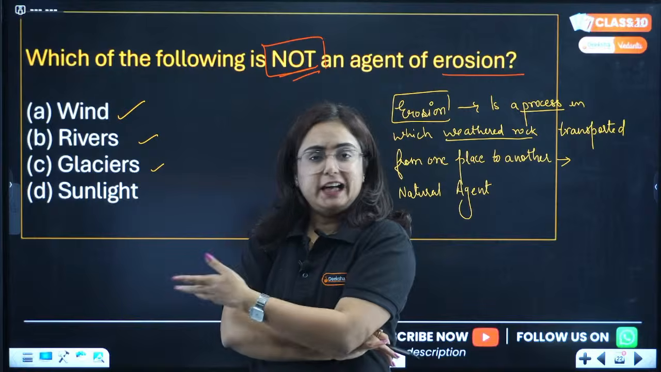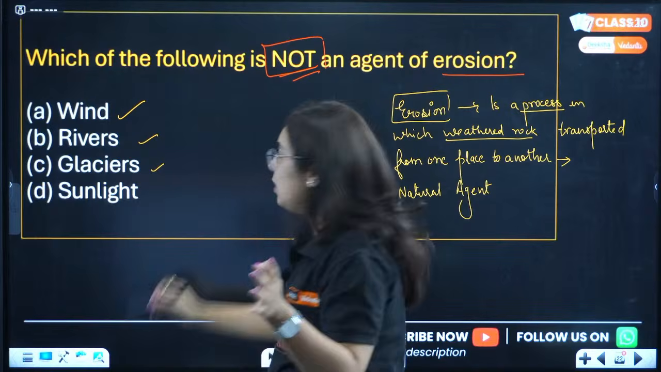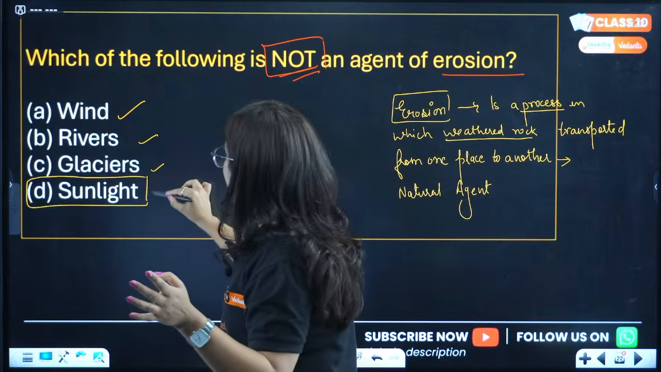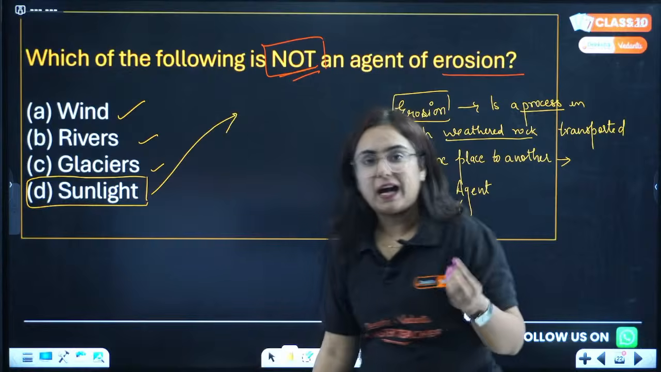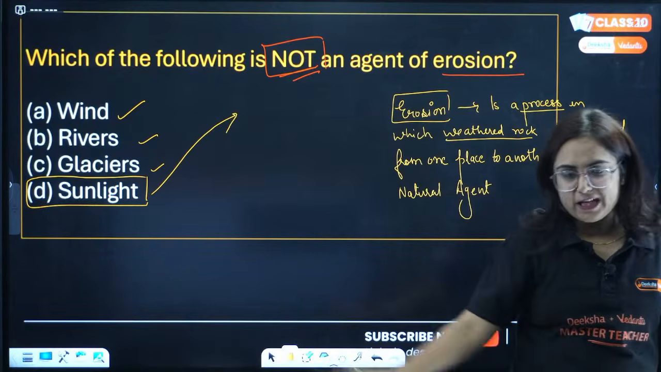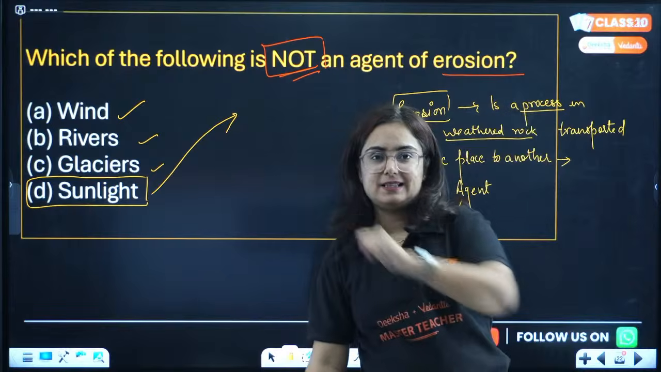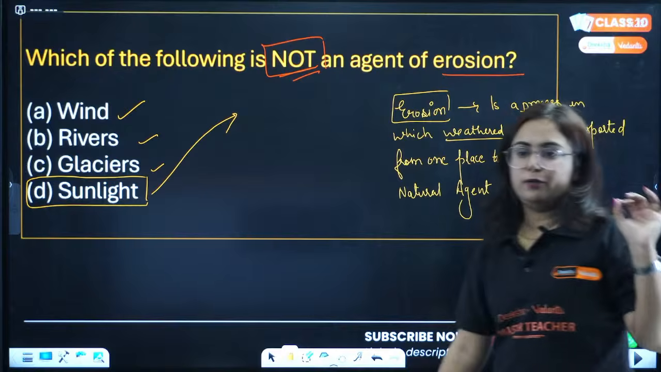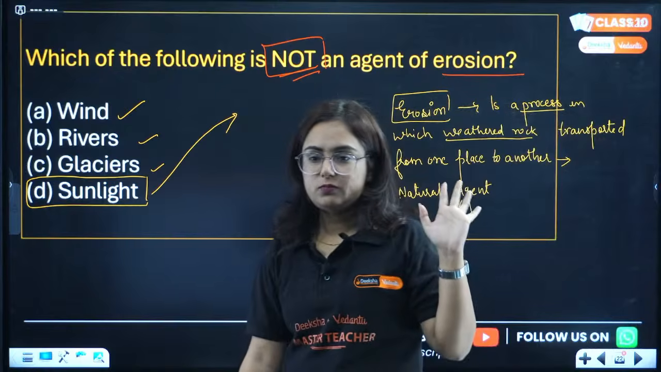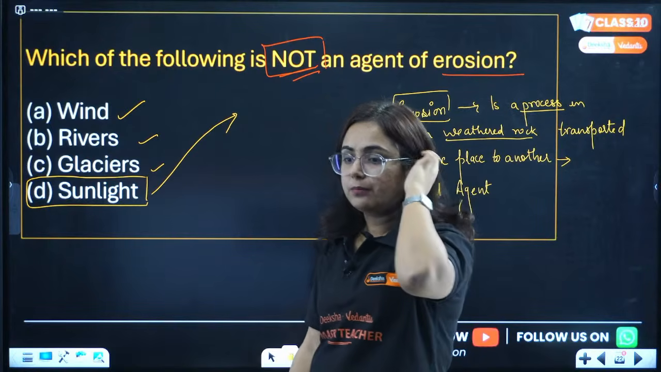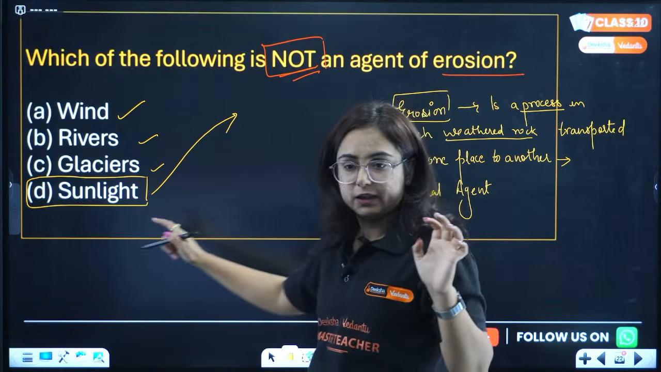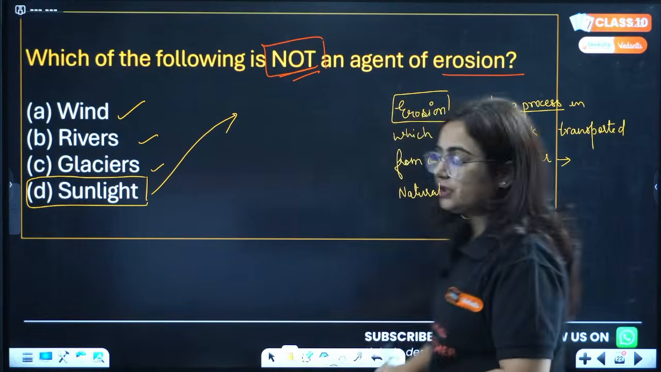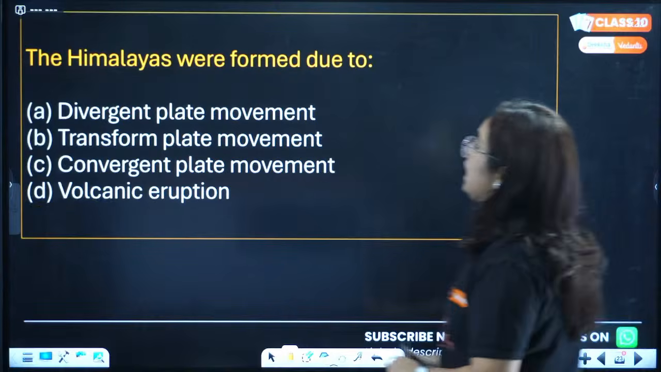No. Sunlight does not move any sediments. So, sunlight does not have any influence or impact on erosion. Getting my point? So, this is the correct answer. D is the correct answer to the question right in front of your screen. Option B, no, beta. Here, D is correct, okay? Getting my point? Here which is correct? D is correct. Next question.